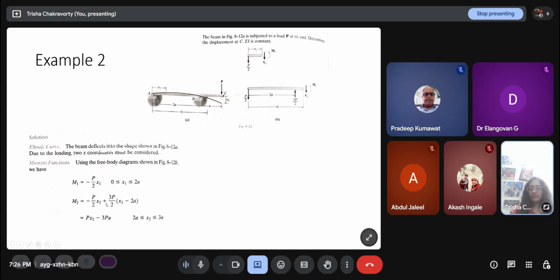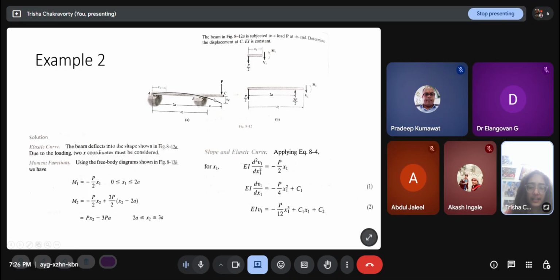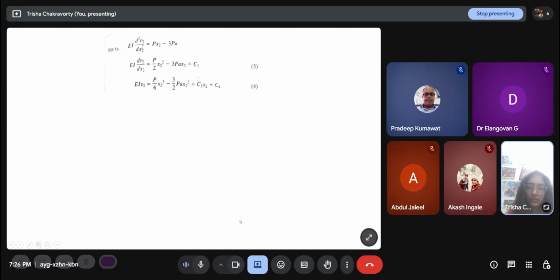So M2 is minus P by 2 x2 plus 3P by 2 inside bracket x2 minus 2a. Here x1 ranges from 0 to 2a in this part, and x2 ranges from 2a to 3a. Slope and elastic curve: once you have the moment equations, you can just apply EI d2v1/dx1 square is equal to M1. So we put this here, we double integrate, and then again we do the same with M2.